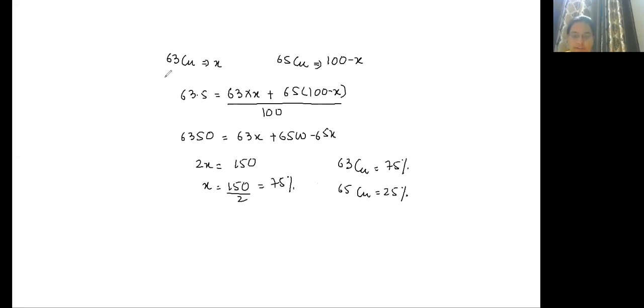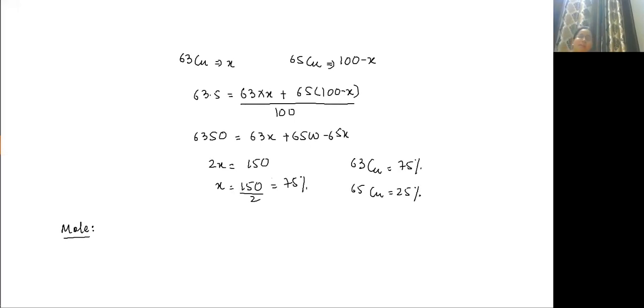Okay. So write down next definition, that is mole. Now what does mole mean? Mole means like a century. Century means 100. Dozen means 12. If I ask you 1 dozen pen, you will say, ma'am, 12 pens.